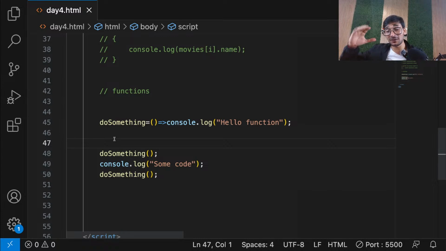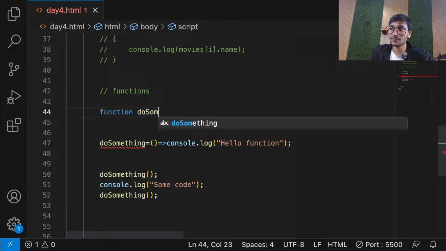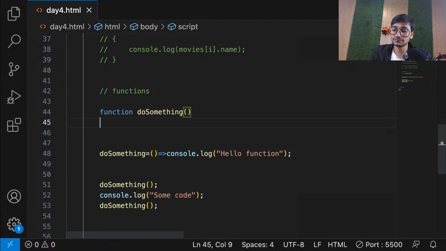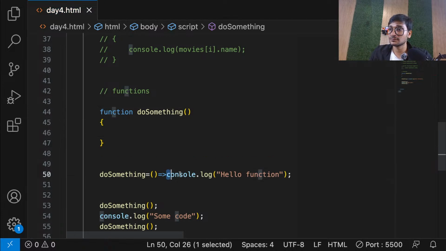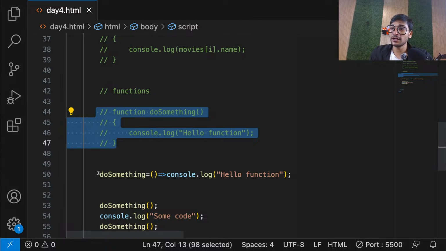Okay. So that's why people get confused. If they see something like this, they say, oh, how can it be a function? It's just that, guys. Okay. So either you do this whole thing or you do this.